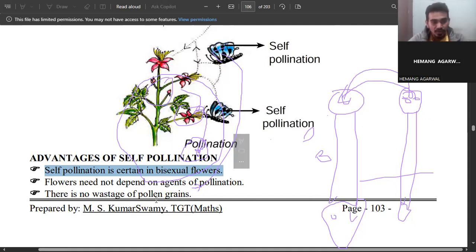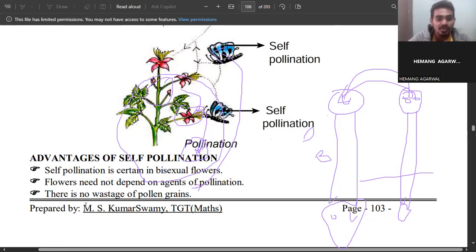So flowers need not depend on agents of pollination. In self-pollination, there is no need to wait for a butterfly to come and then pollinate. It's not like that. The anther's pollen grains will erupt, and then they will pollinate the stigma of the same flower. That is self-pollination, and at that time they do not depend on any agents.